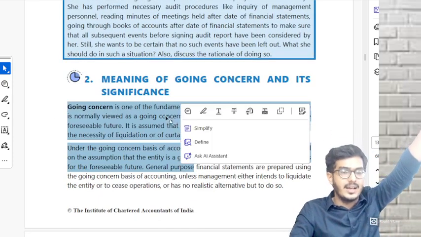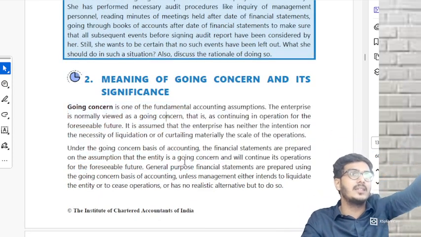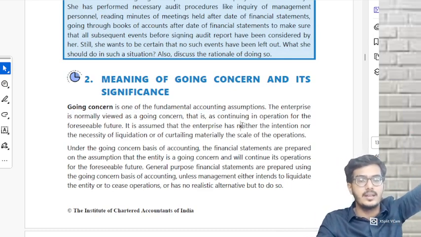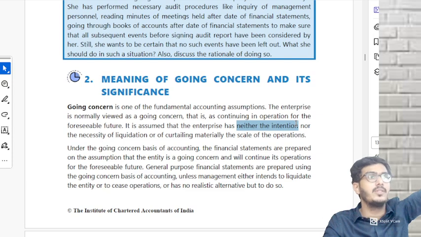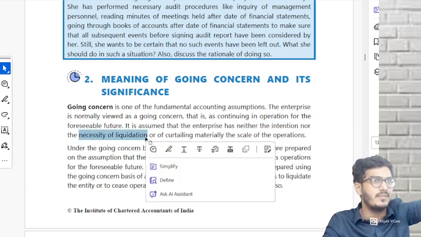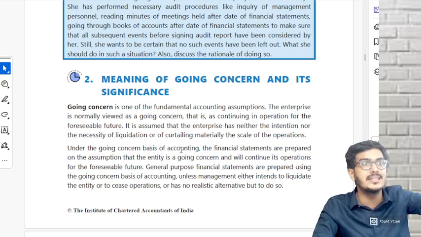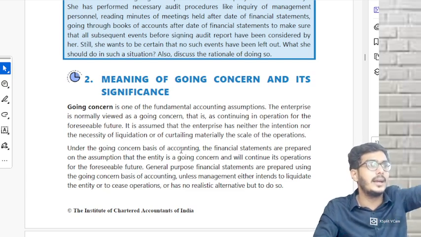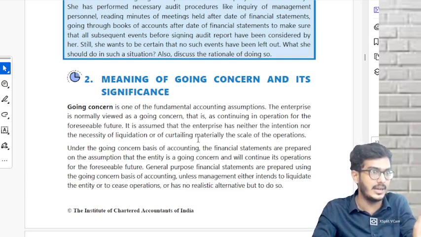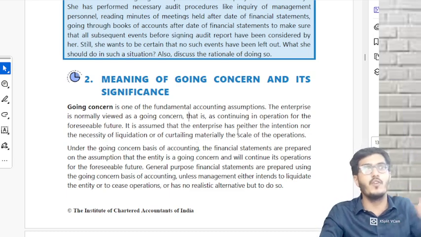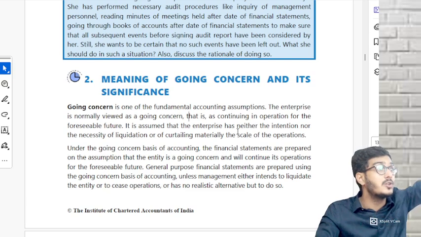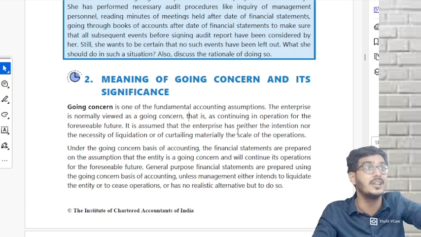Entire thing is RMN. What are the three reasons where we can say that going concern is not right? One, either the intention of the owners is not to continue the business, or there is a necessity of liquidation. Two, the company is not able to earn anything. And last one, the company is curtailing, meaning materially reducing, the scale of operations.